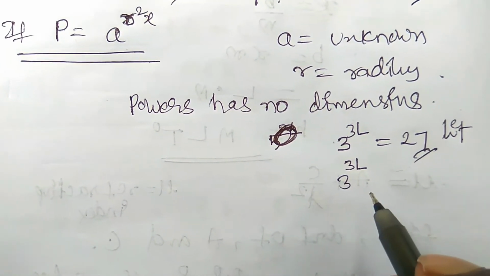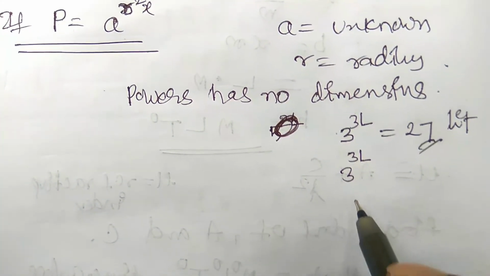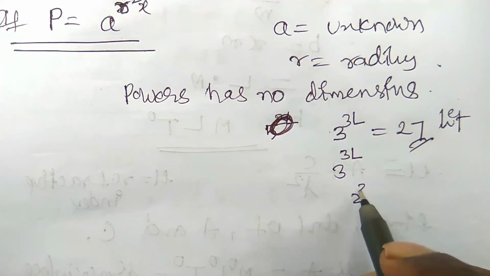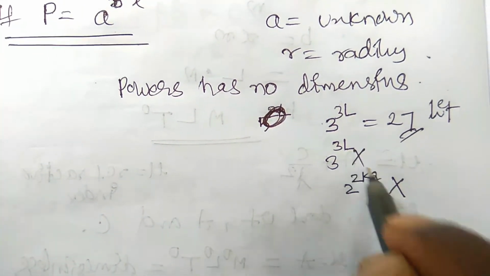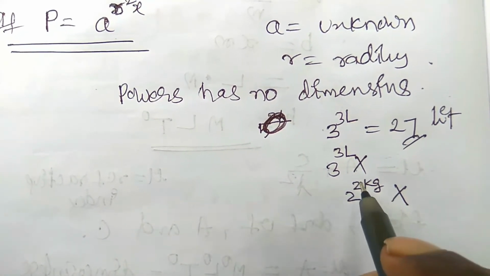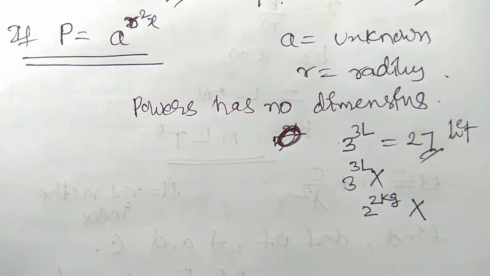Okay, if you want 4 kgs of, what is that, rice, then you can't say 2 into 2 power 2 kg. This is the wrong answer, right? The powers have no dimensions, so powers are always dimensionless quantities.